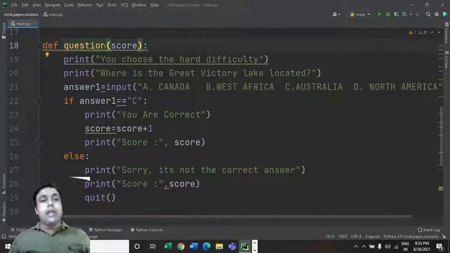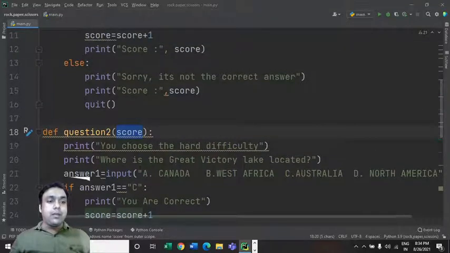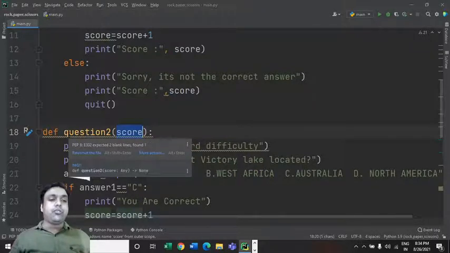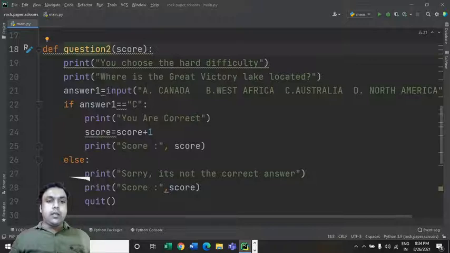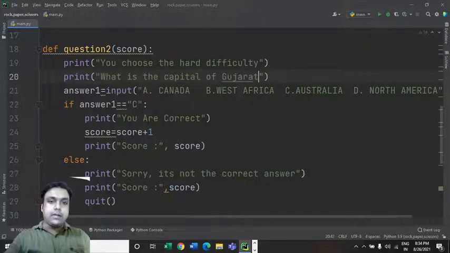Let's now change the name of the function first. So I would like to have the name like this, question2, and score, this variable you don't have to change. Okay, please don't make any changes in this because we are in the same level, right? But the only thing which we have done is we have changed the question now. So question2, let's change the question over here. So what is the capital of Gujarat? That's the question I would like to give to the user.